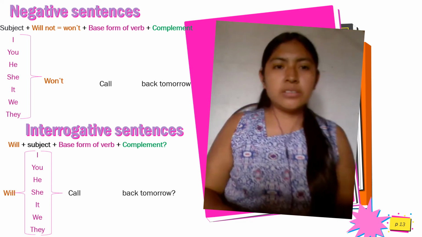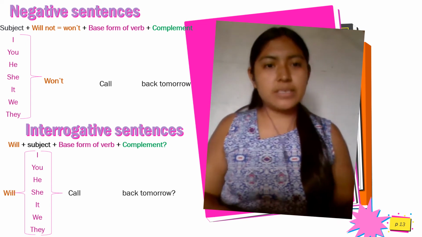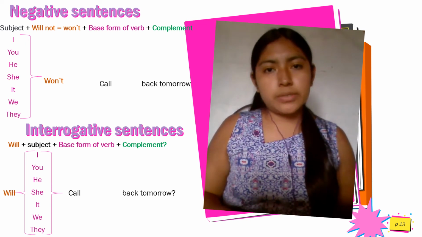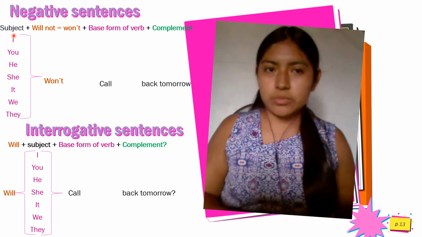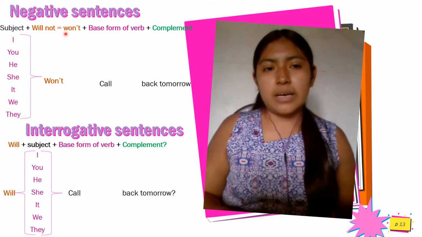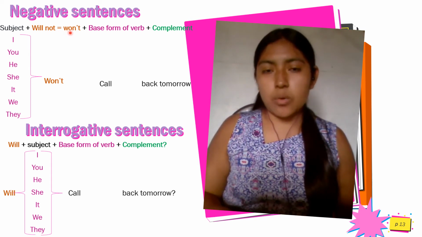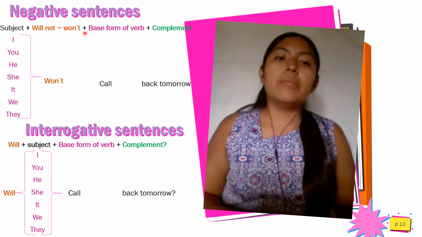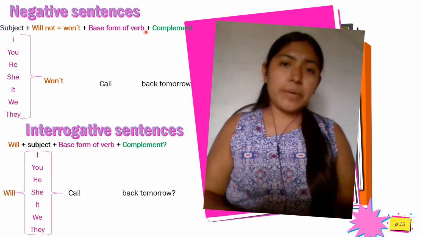We continue with negative sentences. The structure is the subject, plus will not, which in negative sentences is won't, plus base form of the verb, plus complement.